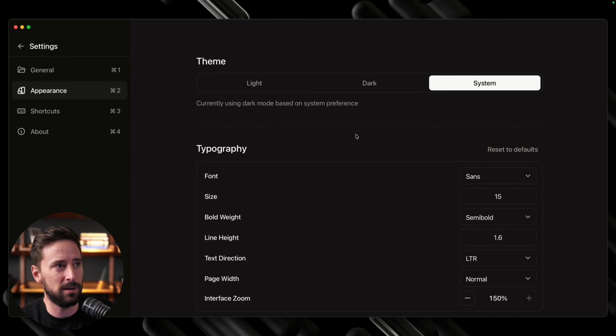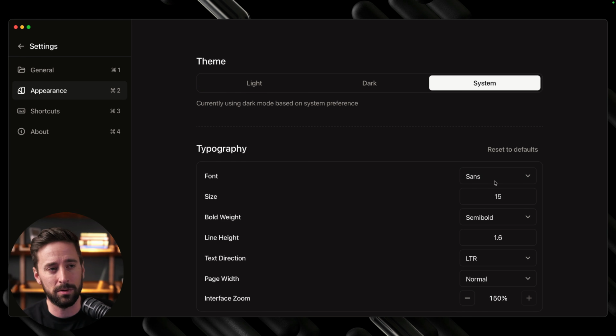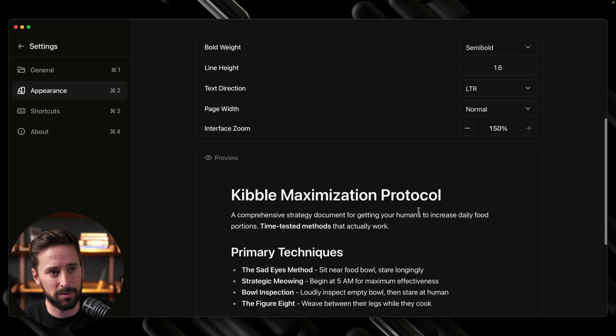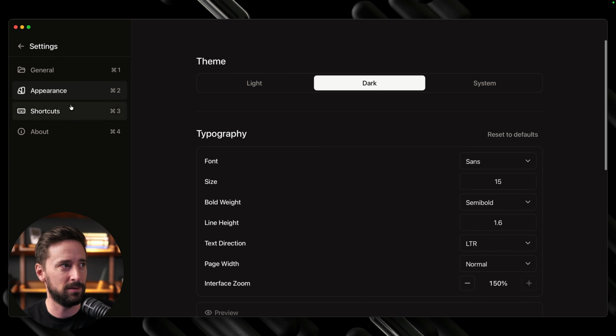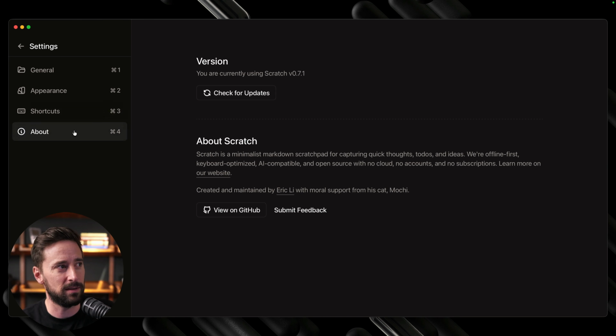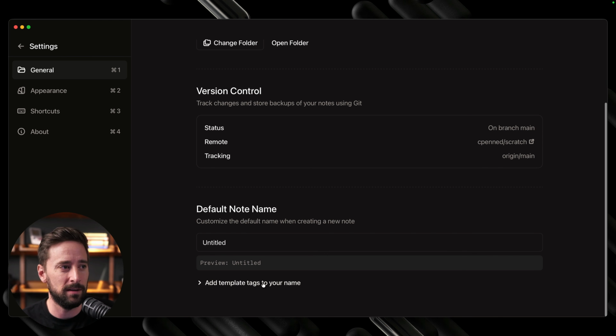There are a couple other features here. You can change some of the stuff. You can change to light mode or dark mode or system. They've got some basic font choices. I'm sure you can add more if you want to, or of course you can wait till it's done. There's shortcuts here. You can check for updates as well, and it will check for those updates and go from there. You can see that you can point your notes anywhere. So here I have it as a second brain that I also open as an Obsidian vault as well, and a bunch of other stuff as well.